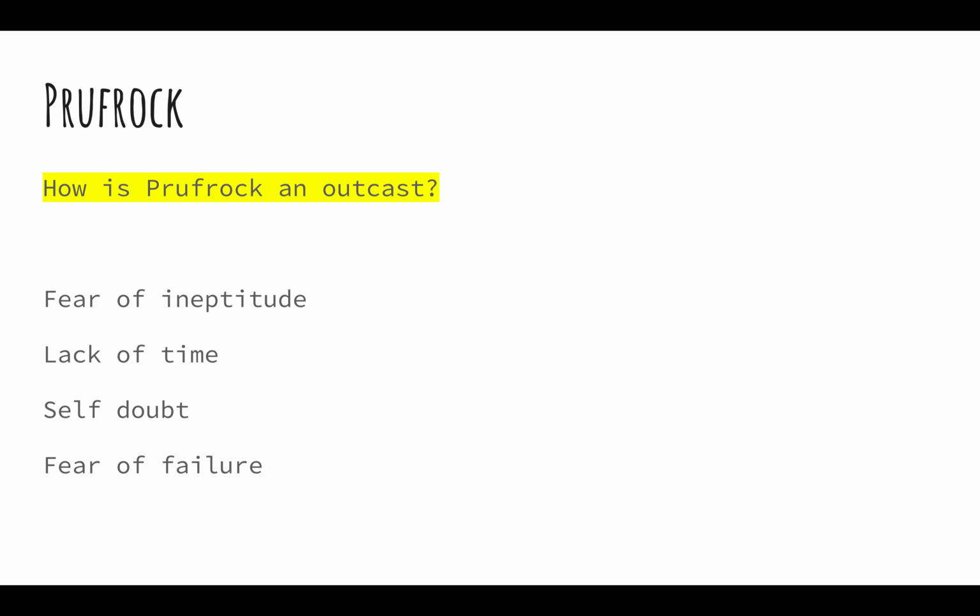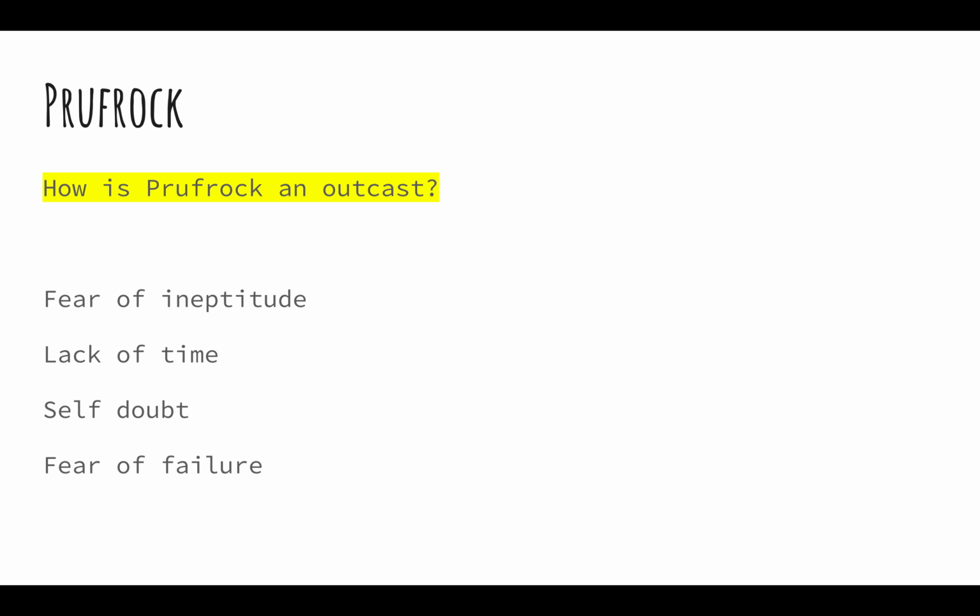There are many ways that make Prufrock an outcast. One is his fear of ineptitude. He was so afraid to be judged throughout the poem, he basically never did anything. Another was his lack of time. He never had any time to do anything, so nothing ever got accomplished. A third thing that made Prufrock an outcast was his self-doubt. He was in paralysis and could not make decisions. He was always questioning the small things.